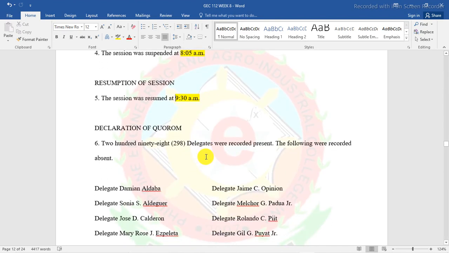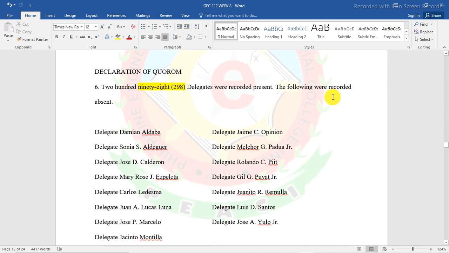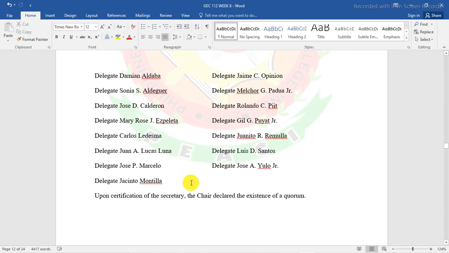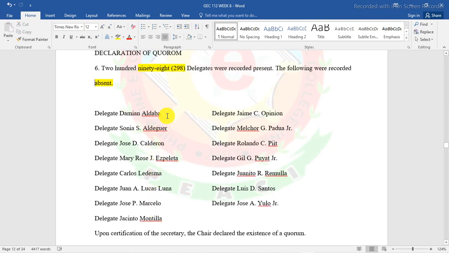On that specific day, declaration of quorum. So, 298 delegates were recorded present. It was 298 delegates. The following were recorded absent. Okay? So, sila yung mga absent. Take note. They were not present. Dami nila: 1, 2, 3, 4, 5, 6, 7, 8, 9, 10, 11, 12, 13, 14, 15. 15 absent, from Delegate Damian Aldaba up to Delegate Jose Yulo Jr.